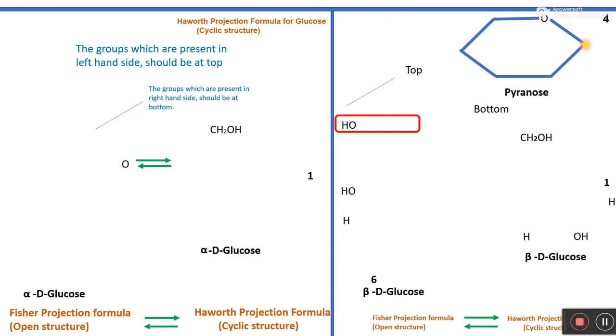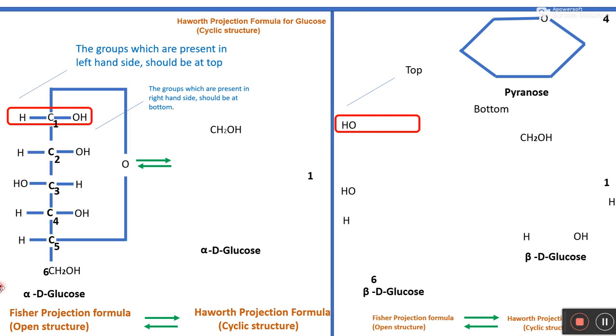So this is the ring with 5 carbons and 1 oxygen atom, and this is the first carbon, this is second, this is third, this is fourth, and this is fifth, and this is the oxygen atom. So Haworth structures are very easy to draw with the help of Fischer structures.